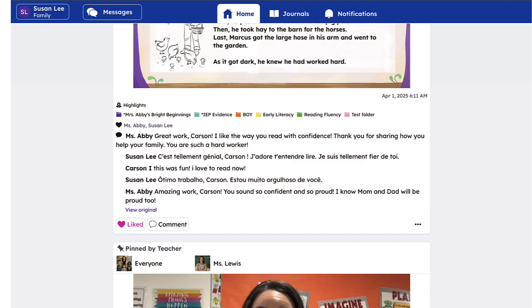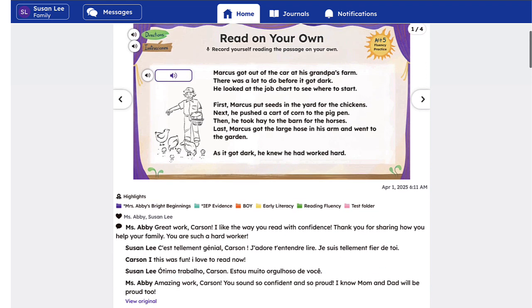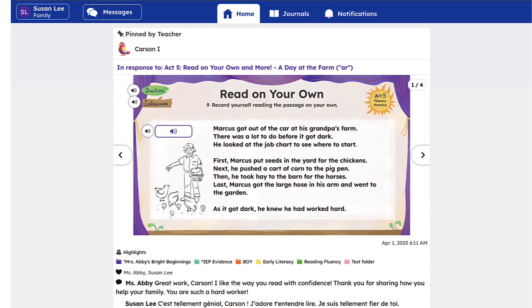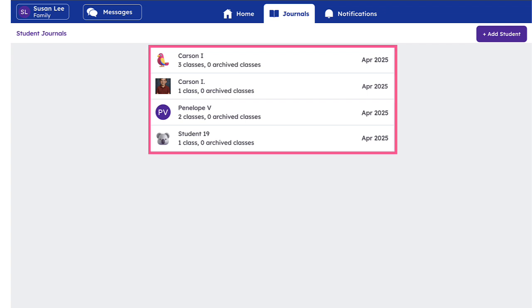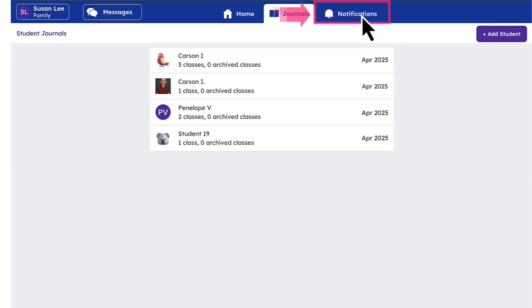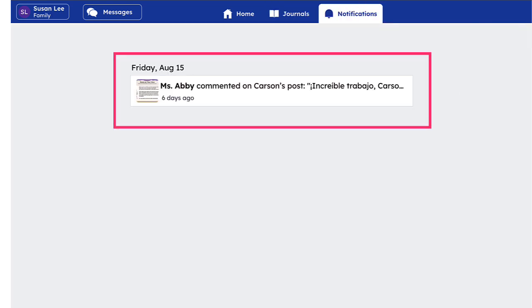For families with more than one connected student, they can use the navigation at the top of the page to access the Journals tab. Journals allows families to seamlessly navigate between their students so they can stay up to date with student work, progress, and what's going on in the classroom. Notifications provides families with a high-level running summary of comments and likes on their students' posts, as well as updates or edits made to existing posts.